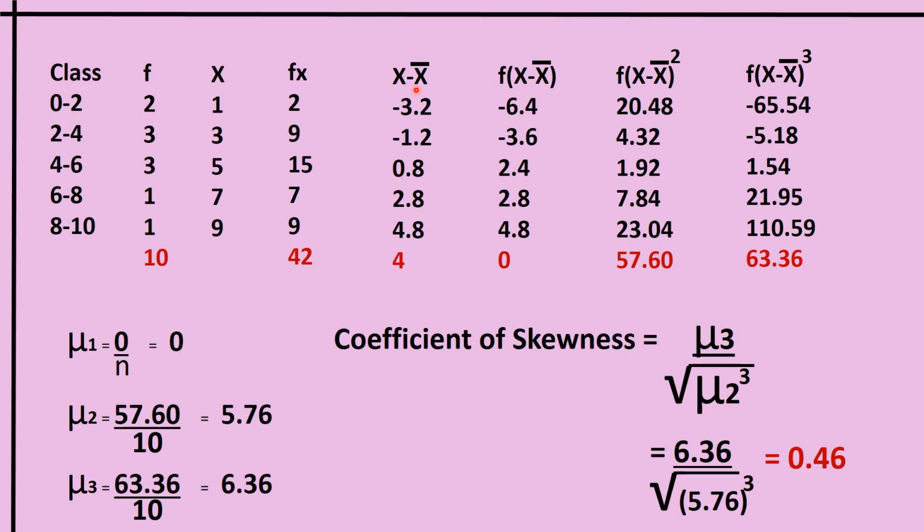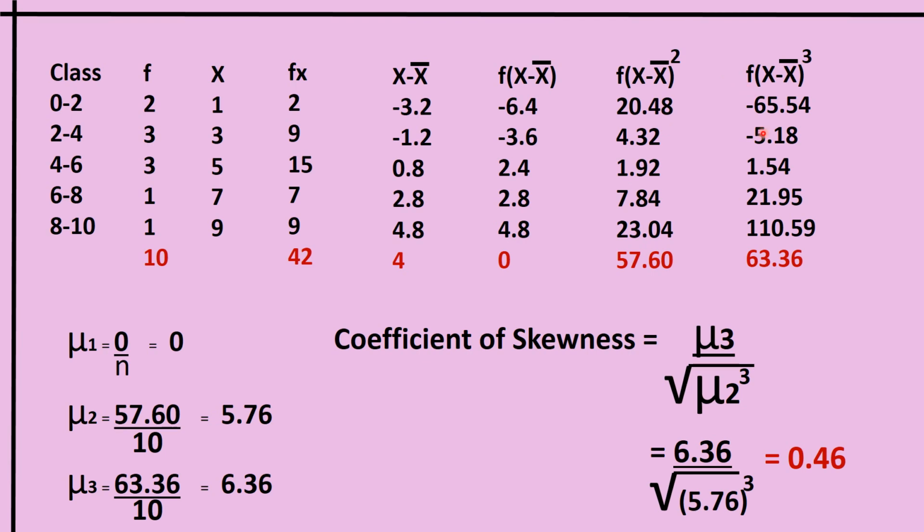So this x minus x bar square we have to find. x minus x bar, minus 3.2 square, minus 3.2 into minus 3.2. Then that has to be multiplied with the frequency 2. Minus 3.2 into minus 3.2 into 2. Then minus 1.2 into minus 1.2 into 3. Like that, each of this 0.8 square, 0.8 into 0.8, then that value into the frequency, that is 3. Like that, we have to get f into x minus x bar square.